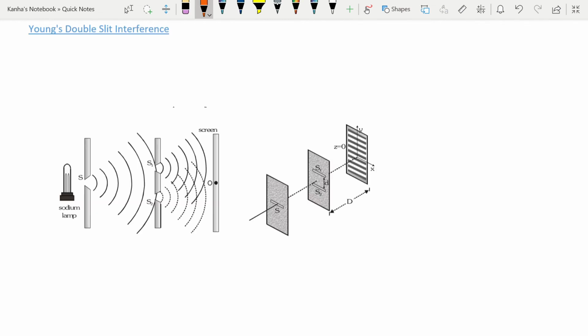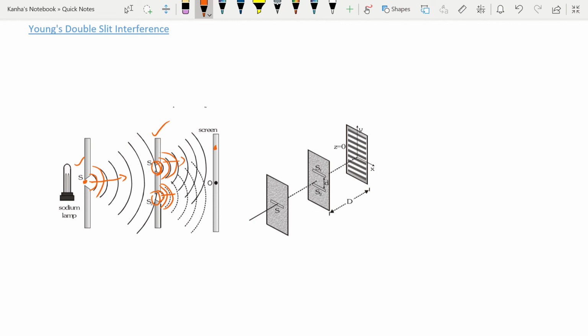So the Young's double slit experiment actually proved that light is a wave. What they did is they took S to be a narrow slit which was illuminated by a monochromatic source of light. Now this will set out wavefronts and send waves in the forward direction, which is shown to you. These are propagating in this direction. Now there are two slits, slit S1 and slit S2. These two slits will become the source of the secondary wavelets, so they will emanate wavelets of their own in the forward direction. These waves are superimposed on each other and these give rise to interference.